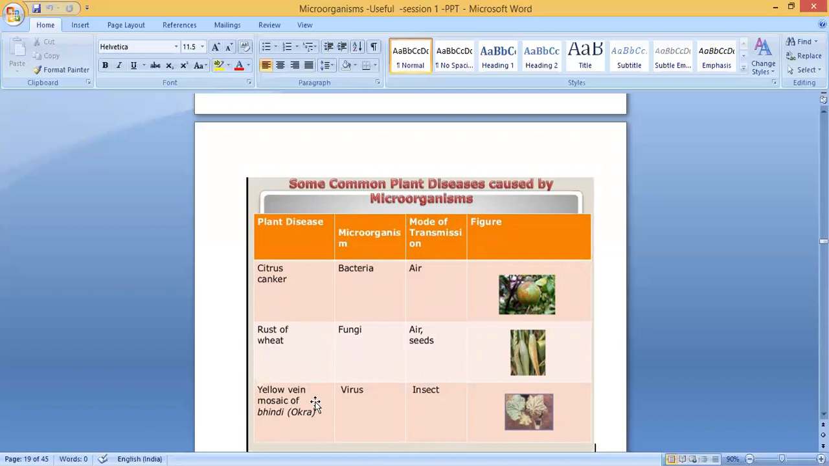The next one is yellow vein mosaic of bhindi or okra. It's a viral disease. How is it spreading? It's spreading through insects. You can see here, what is the disease name? Yellow vein mosaic. The veins get a yellowish color. The causative microorganism is a virus. It's spreading through insects. So these are some diseases caused by microbes in plants.